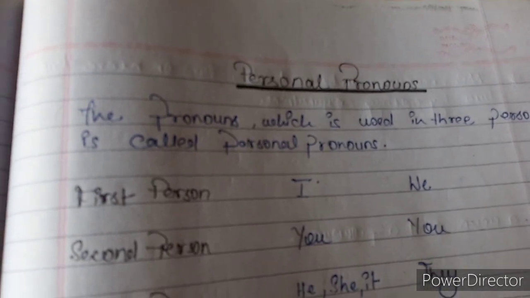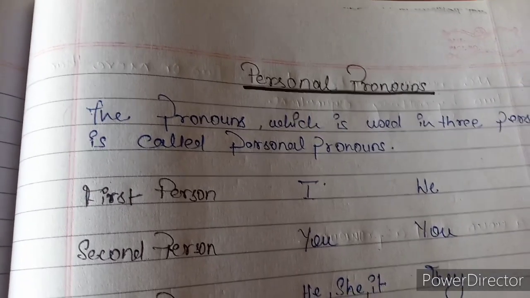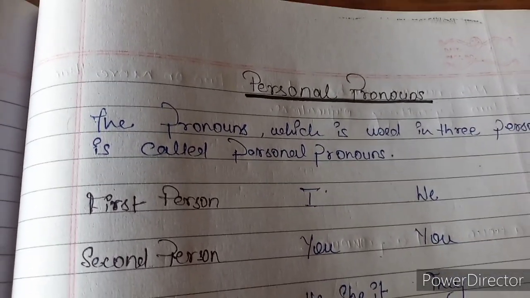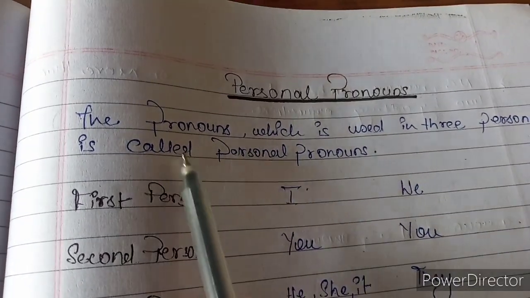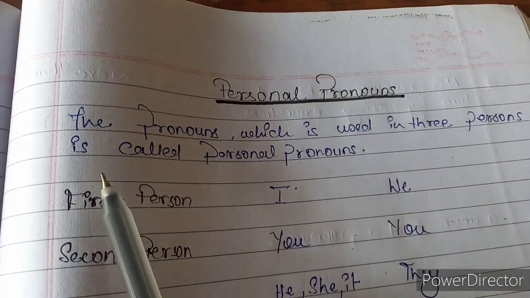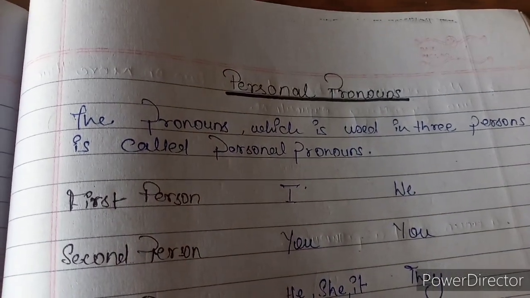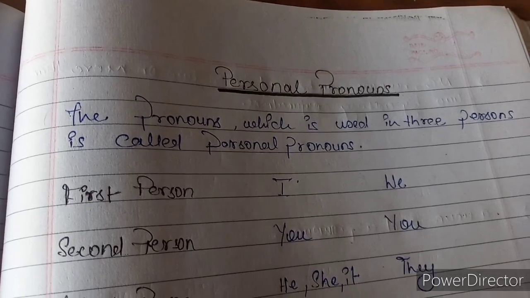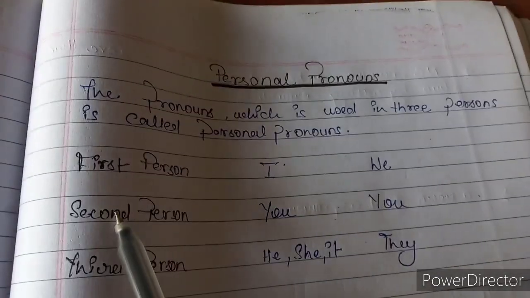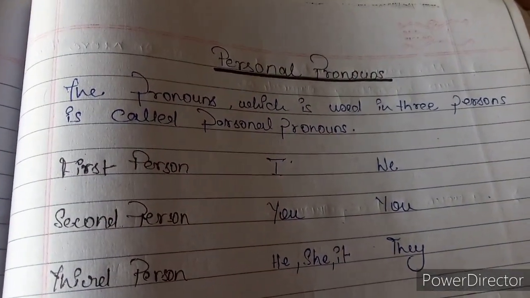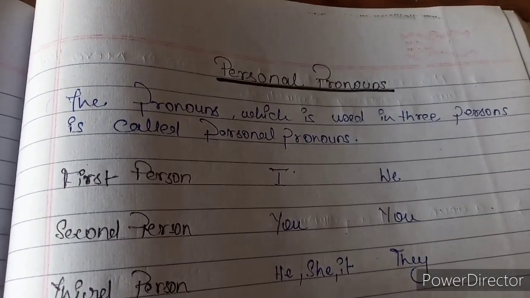So guys, what is a personal pronoun? I told you there are several types of pronouns. There are 11 types of pronouns, and the very first pronoun is the personal pronoun. What is a personal pronoun? The pronouns which are used in three persons are called personal pronouns. What are the three persons? First person, second person and third person. These are the three persons that are used in personal pronouns.